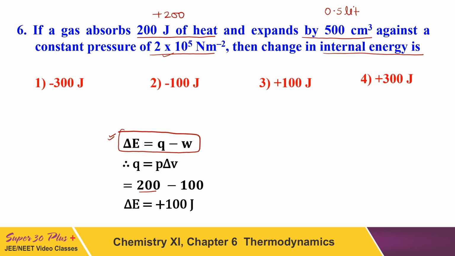We will apply work as P delta V, and by using the formula minus P delta V, we calculate the work done, which will come to minus 100 joule when you use all these values. When these values are put in this equation, Q is plus 200, W is 100, the negative sign is already there, so the change in internal energy will be plus 100 joule according to the first law of thermodynamics.